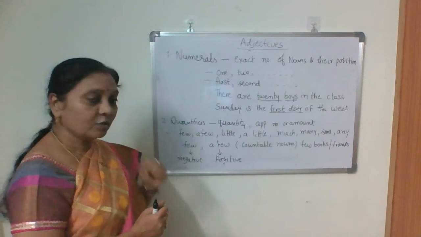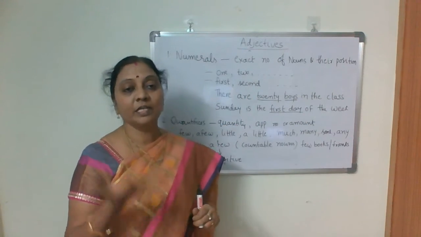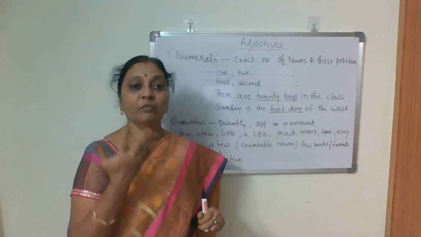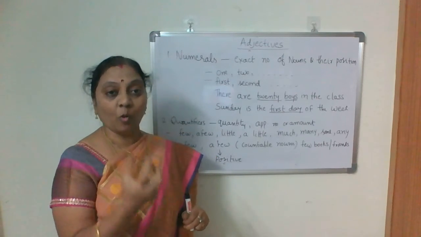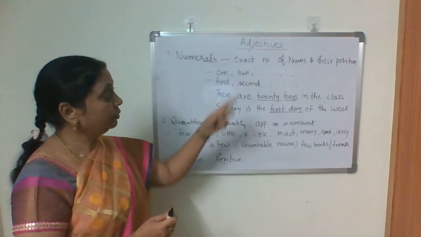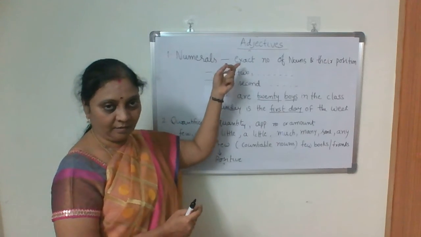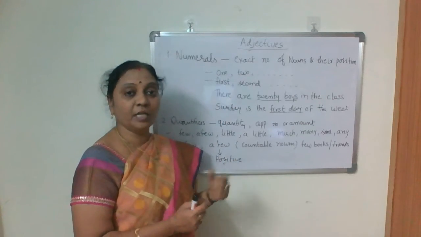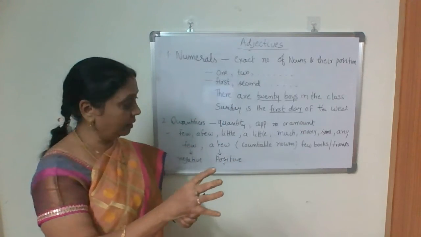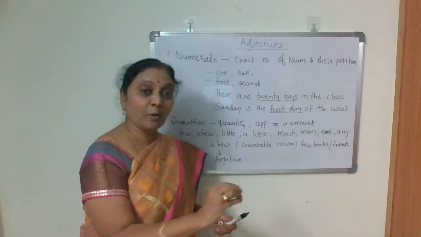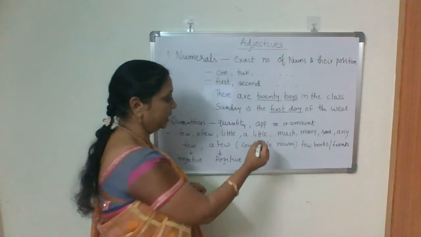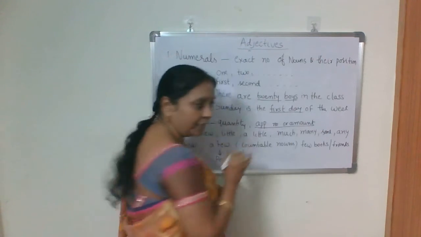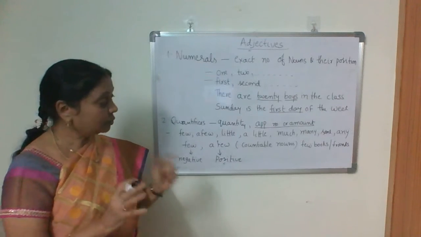Then next, quantifiers. Quantifiers, by name itself, are adjectives of quantity, they talk about quantity. They don't give the exact number, unlike the above ones. Numerals give the exact number, whereas quantifiers talk about approximate number or approximate amount. Which words do we use in this?